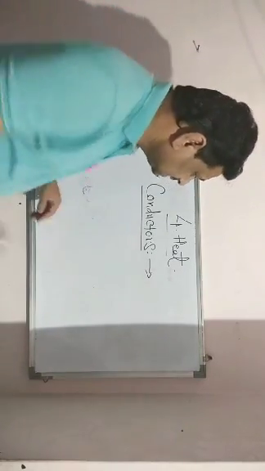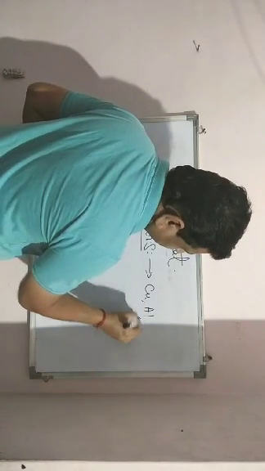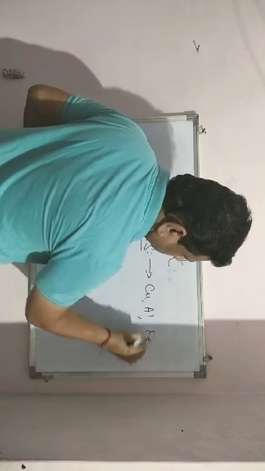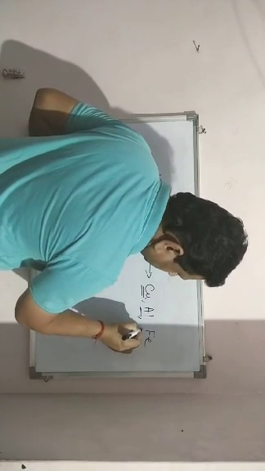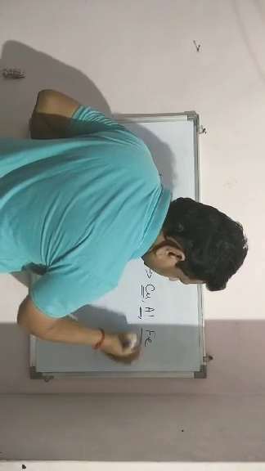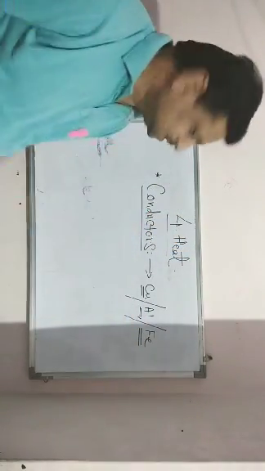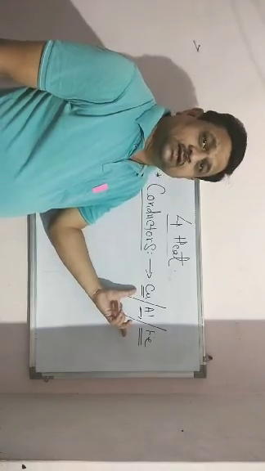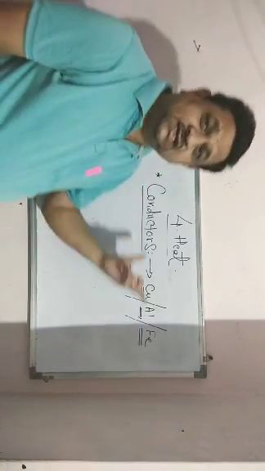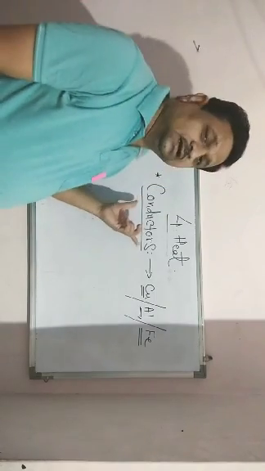For examples, you can take copper, aluminium, iron. Cu for copper, Al for aluminium, Fe for ferrous, that is iron. These are the types of metals through which heat can easily flow from one end to another end, and that's why these are called conductors.